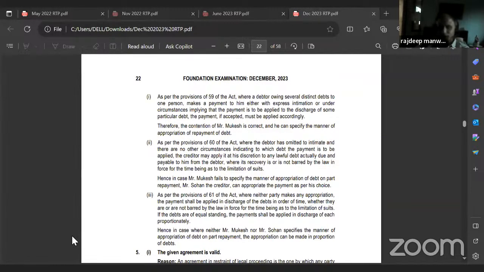First sub-question: as per the provisions of Section 59 of the Act, where a debtor owing several distinct debts to one person makes a payment to him either with express intimation or under circumstances implying that the payment is to be applied to the discharge of some particular debt, the payment, if accepted, must be applied accordingly. That means the debtor will decide. Therefore, the contention of Mr. Mukesh is correct and he can specify the manner of appropriation of repayment of debt. So he can decide which one he has to repay first.